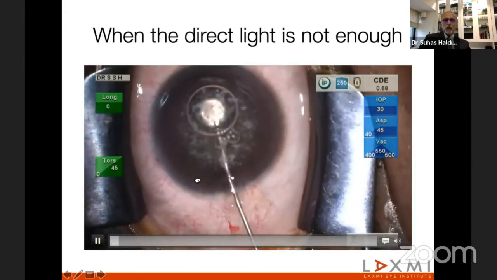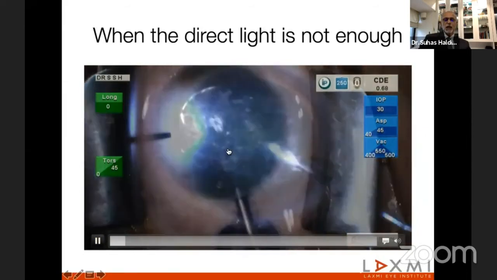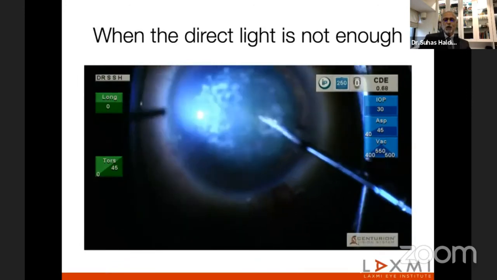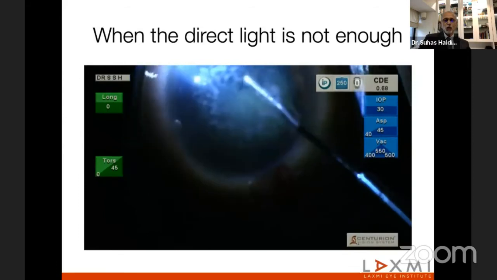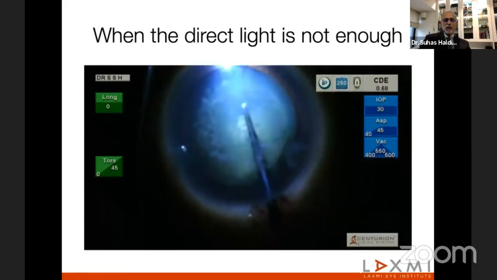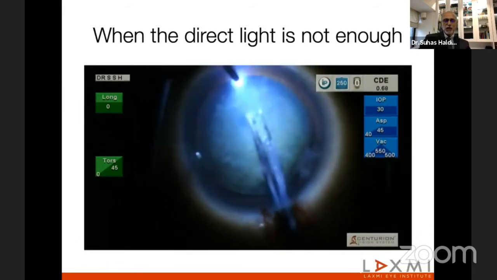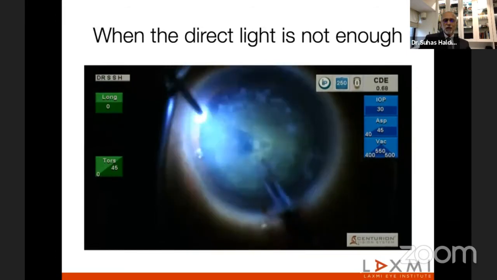It cleared up for some time and only to recur again. And his vision had dropped drastically. I offered him to repeat the PTK, but he was very sure that he didn't want to go for PTK. Now, these are cases where a simple oblique light can help you do your rexes, or sometimes it can help you do your phaco as well.